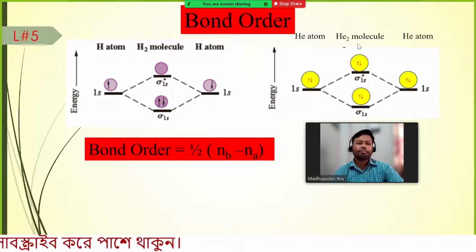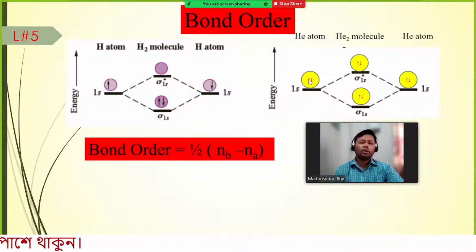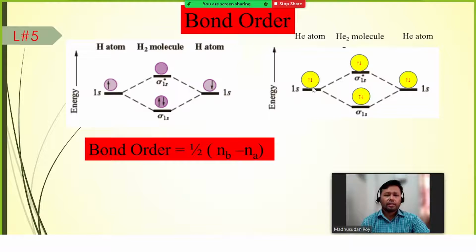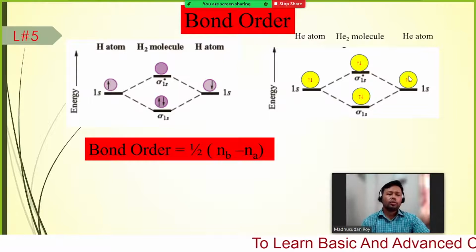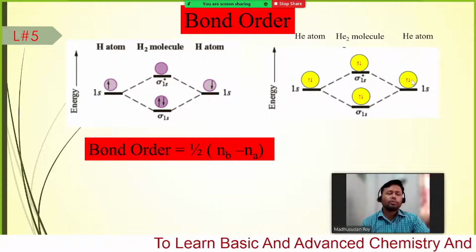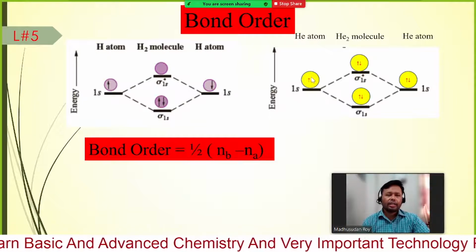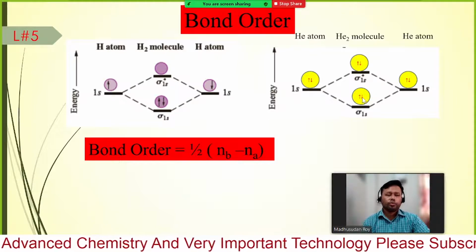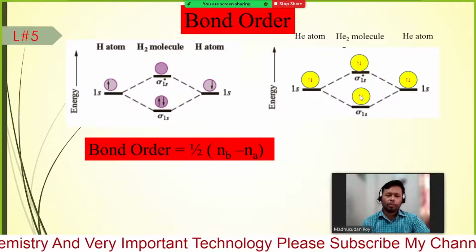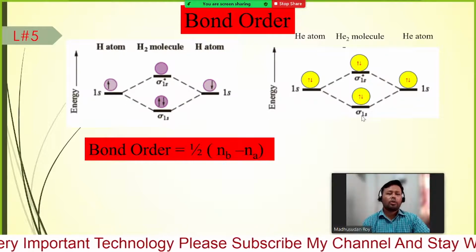What about helium? We know the helium atom has 2 electrons in the first shell, 1s2. So here you can see 1s2 and 1s2, the atomic helium. When two different helium atoms come closer, one electron from here and another electron from there fill the sigma 1s orbital, the first orbital.